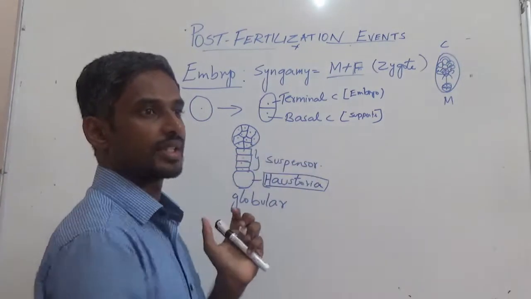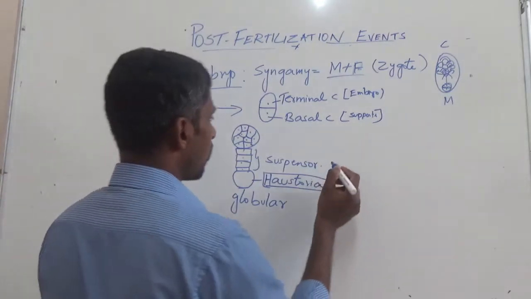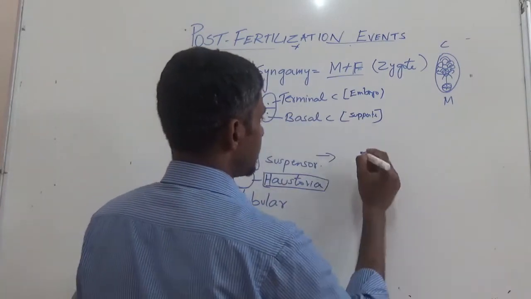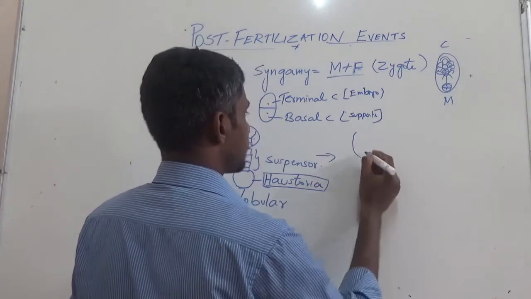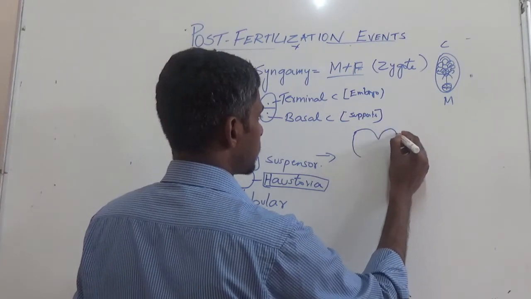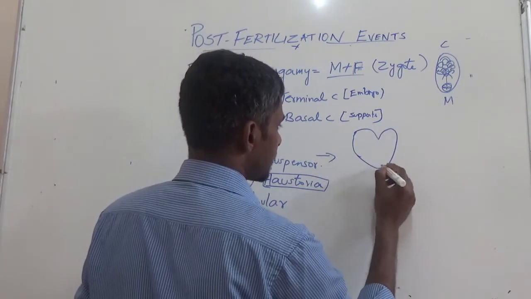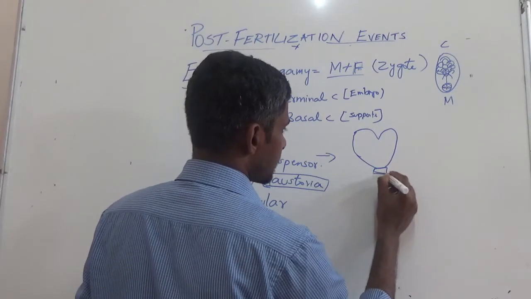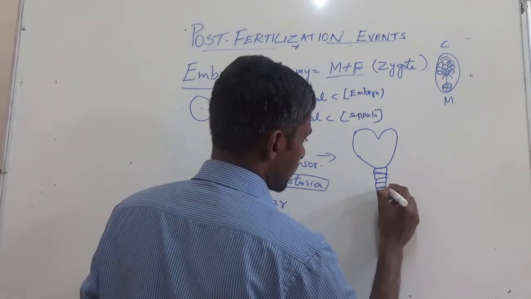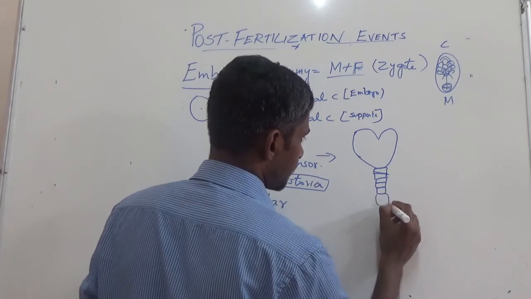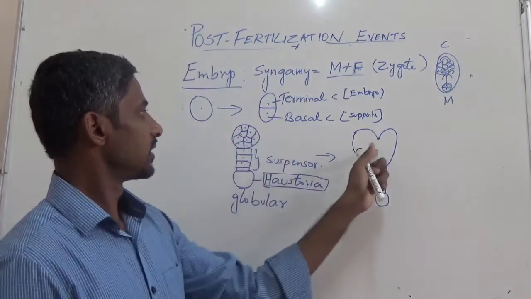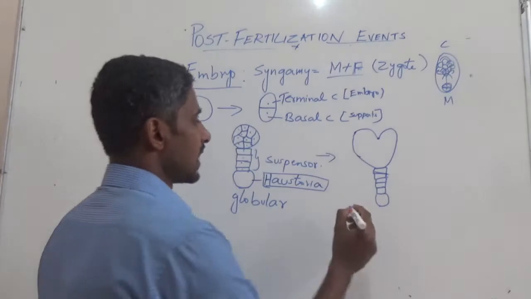Now there are many other changes taking place. We are not going to study all that. Later on, after many changes, this globular structure will finally give rise to a structure something like this, and it will have these suspensors. Again, suspensor will be there, let's say like this, and haustoria also will be there. But what happens? There is a certain change in the shape of the embryo. It becomes heart shaped.